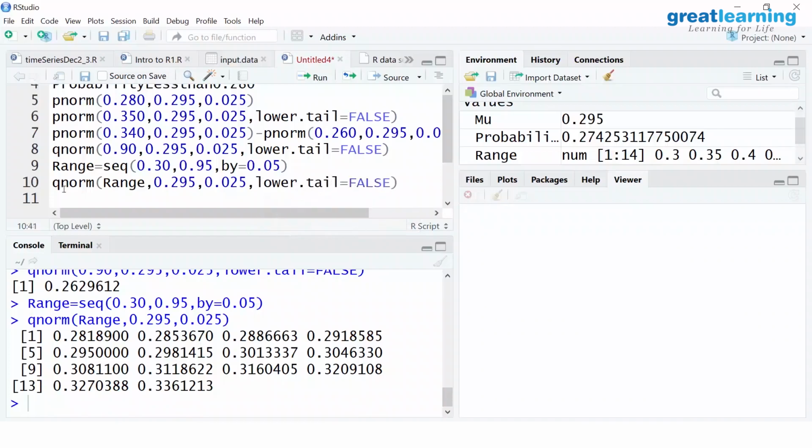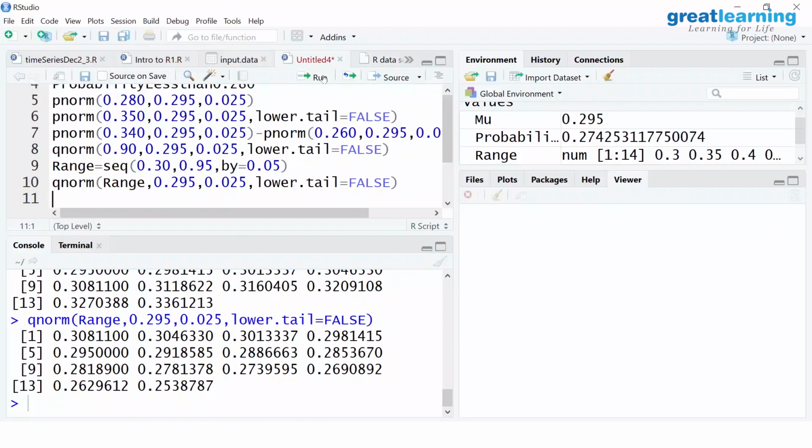If I do that, these are the weights. In other words, I can generate a data.frame by giving an object data.frame of weight comma range. I put it, it will give a beautiful table. That's what is depicted here. So different ranges, different probabilities, what is the weight, by a single command I can get in R. That's the power.